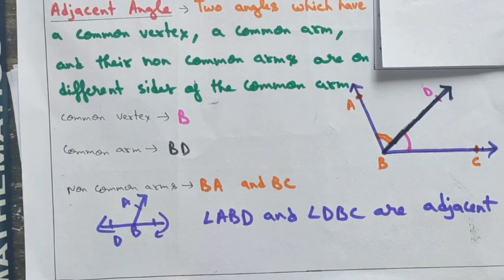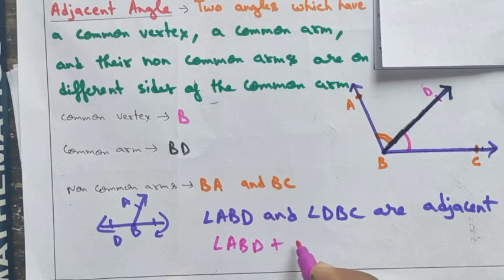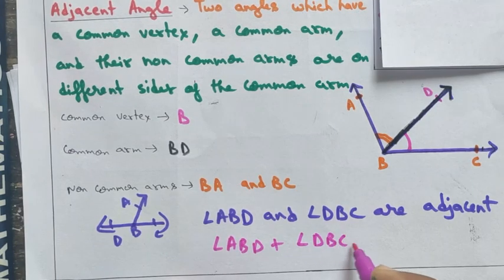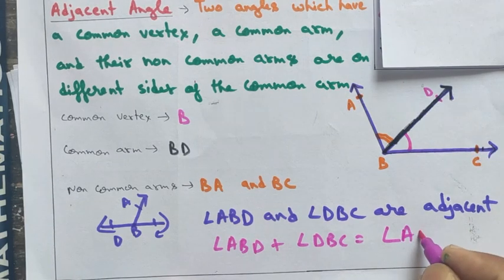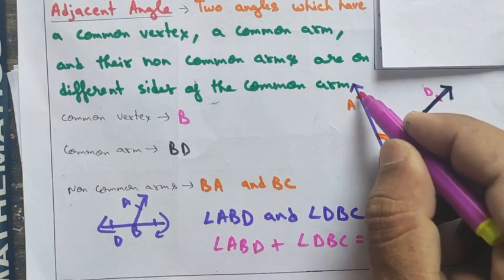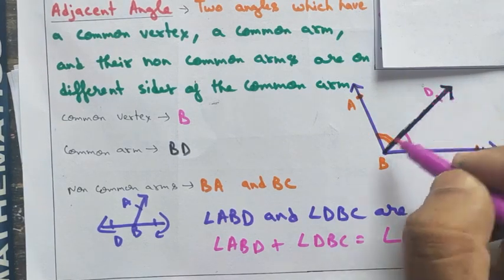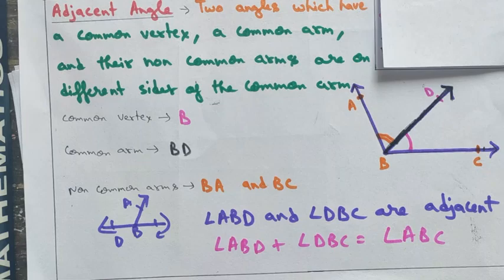And one more thing to note here: the sum of angle ABD plus angle DBC will be equal to angle ABC. Hope this is clear. In the next class, we will be discussing linear pairs, their properties, and other properties of angles.